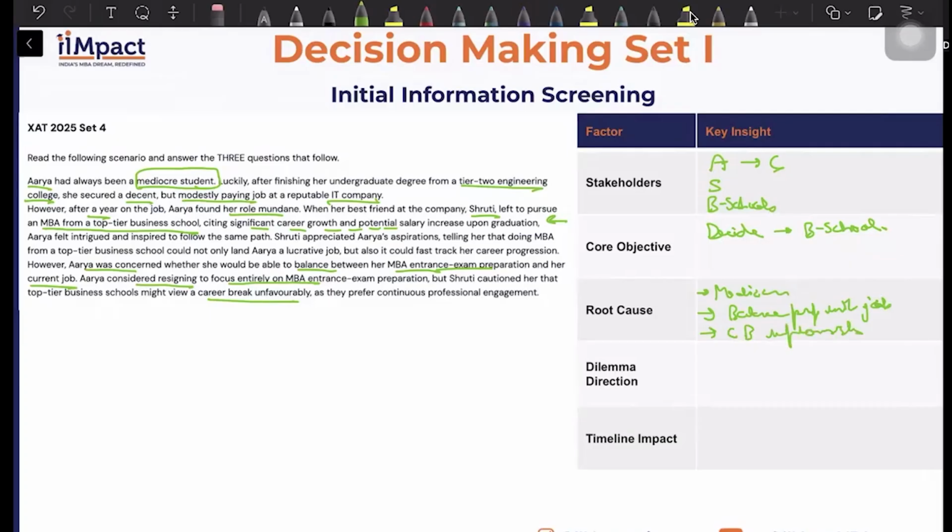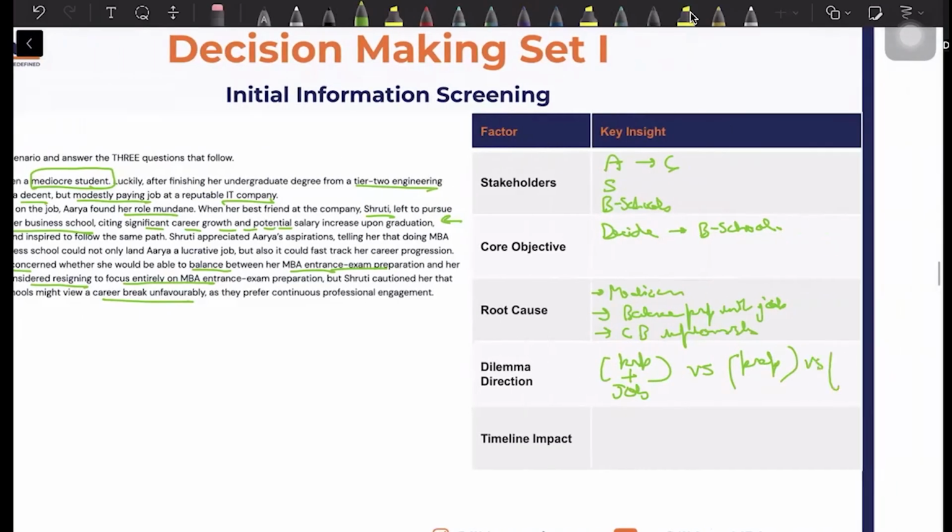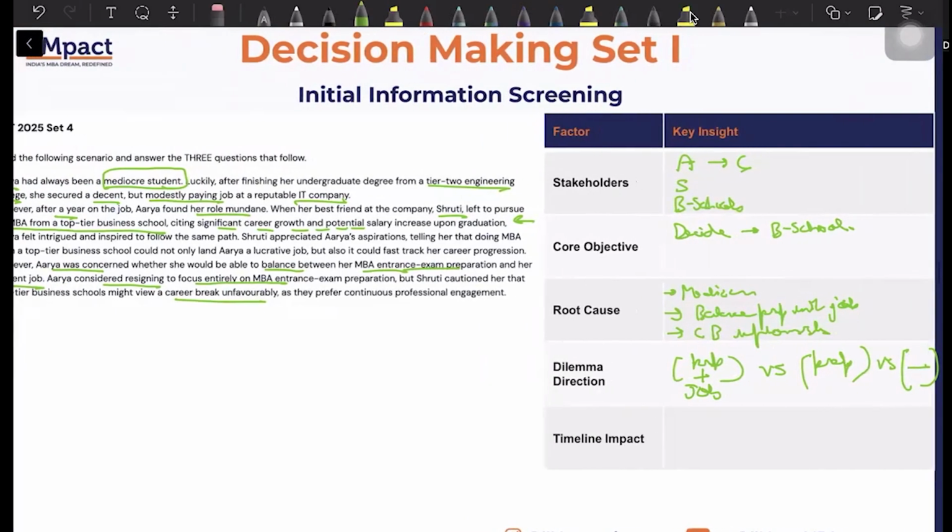What is the dilemma direction? Do prep with the job versus only do the prep versus don't do anything. So this is also an option you can pursue hypothetically. However, they have given us enough reasons to say that some action is needed because she's finding her role as mundane.